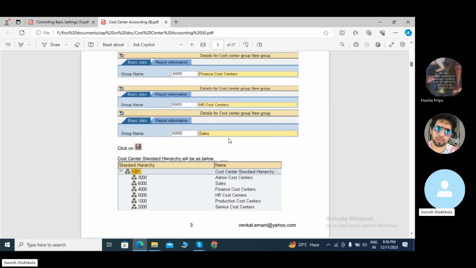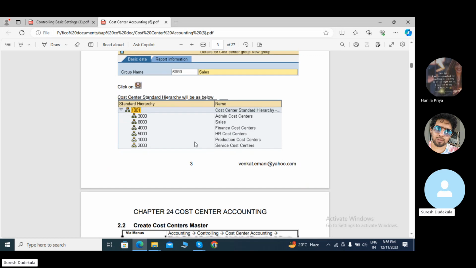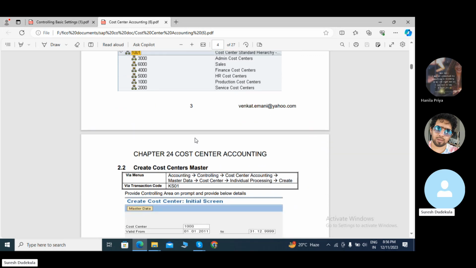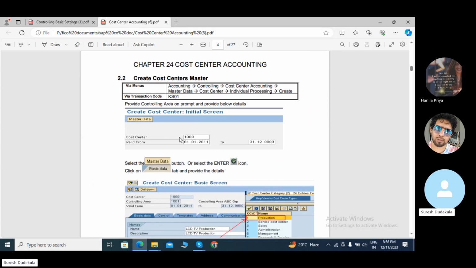Another group is sales. Click on cost center and I created these cost centers. The KS cost center master is KS01. We are using this T-code and we created the cost center, like cost center 1000 here. The 1000 is for the production cost center group, and we have to mention the valid from and valid to dates. Select the master data button and press enter.